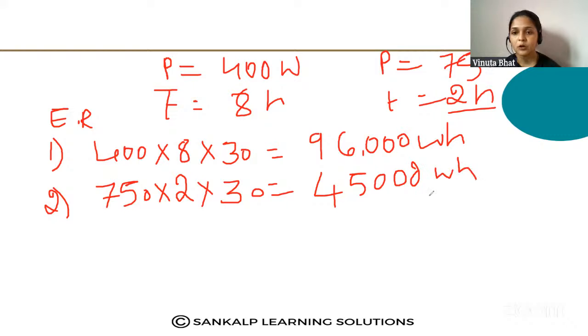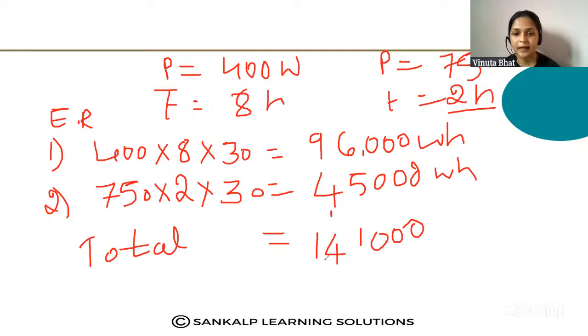watt hour. Then what is the total of these two? 96,000 plus 45,000 is 1,41,000 watt hour. But we have to convert it into kilowatt hour. Now it is in watt, isn't it? We have to convert it into kilowatt hour. Then you have to divide this by 1000.